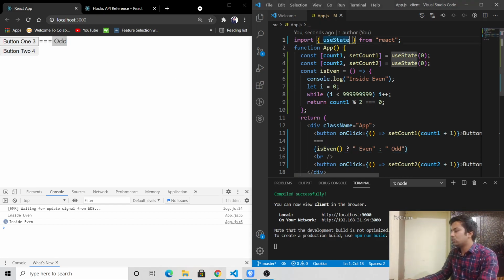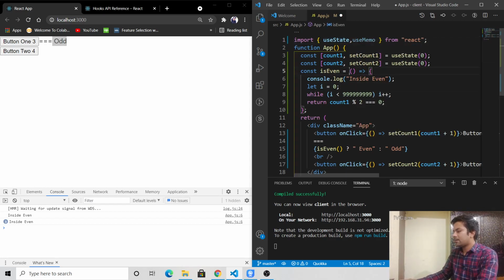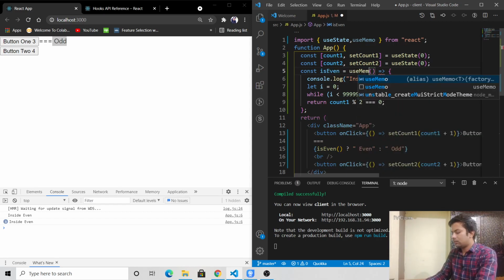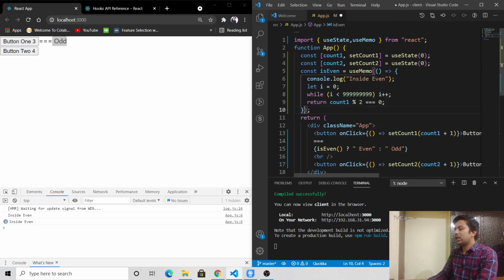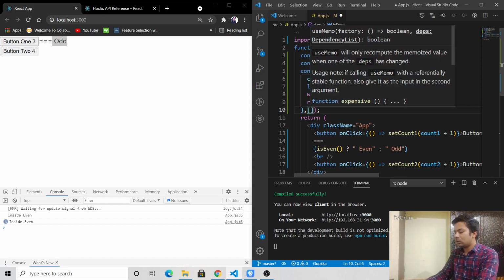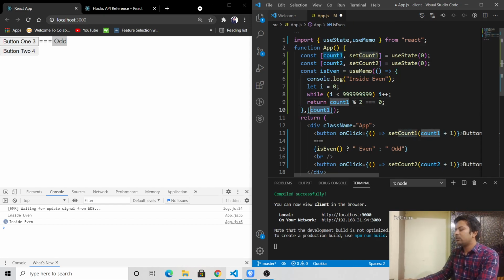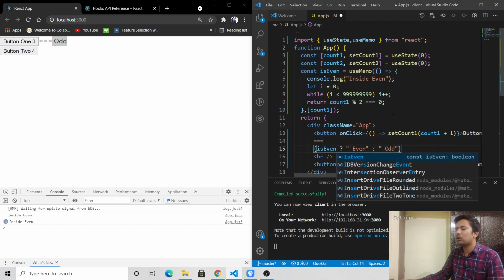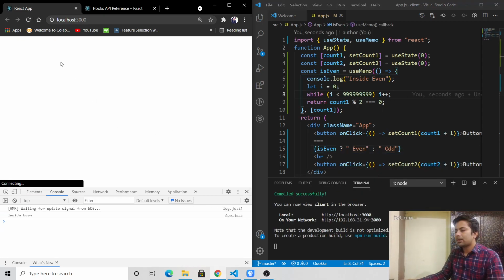So for that we can use useMemo. Now I'll say useMemo. I'll put everything here. Like in useEffect we have a dependency, here we'll also have a dependency, and we'll say count 1. So it will run only when the count 1 value changes. And here you don't have to call the function like isEven with brackets, you just have to remove these two things. Now it will be used like this. Okay, let me just show you, and let me refresh it.